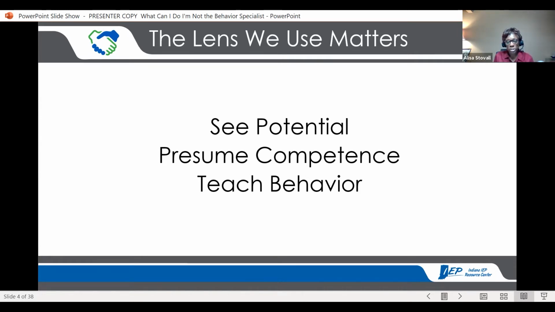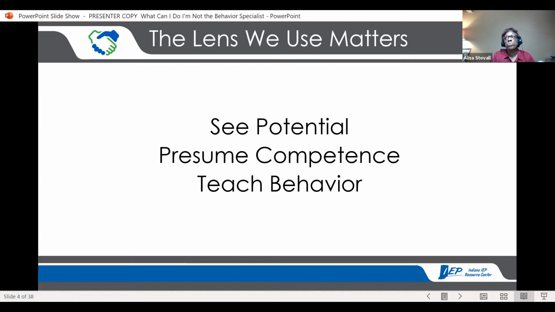And really, teaching behavior is no different than teaching any of the other skills that we address in schools. Maybe you want to consider it more like coaching. I've been a coach and a teacher, and there are places where that overlaps. But I'm always looking for those opportunities to teach behavioral expectations. I'm either reinforcing the ones that students are using that we've already talked about and they seem to have a grasp for, or I'm reteaching if there's a misstep and a student is using a behavior that's kind of outside of the realm of where we want them to be at that time and in that moment.